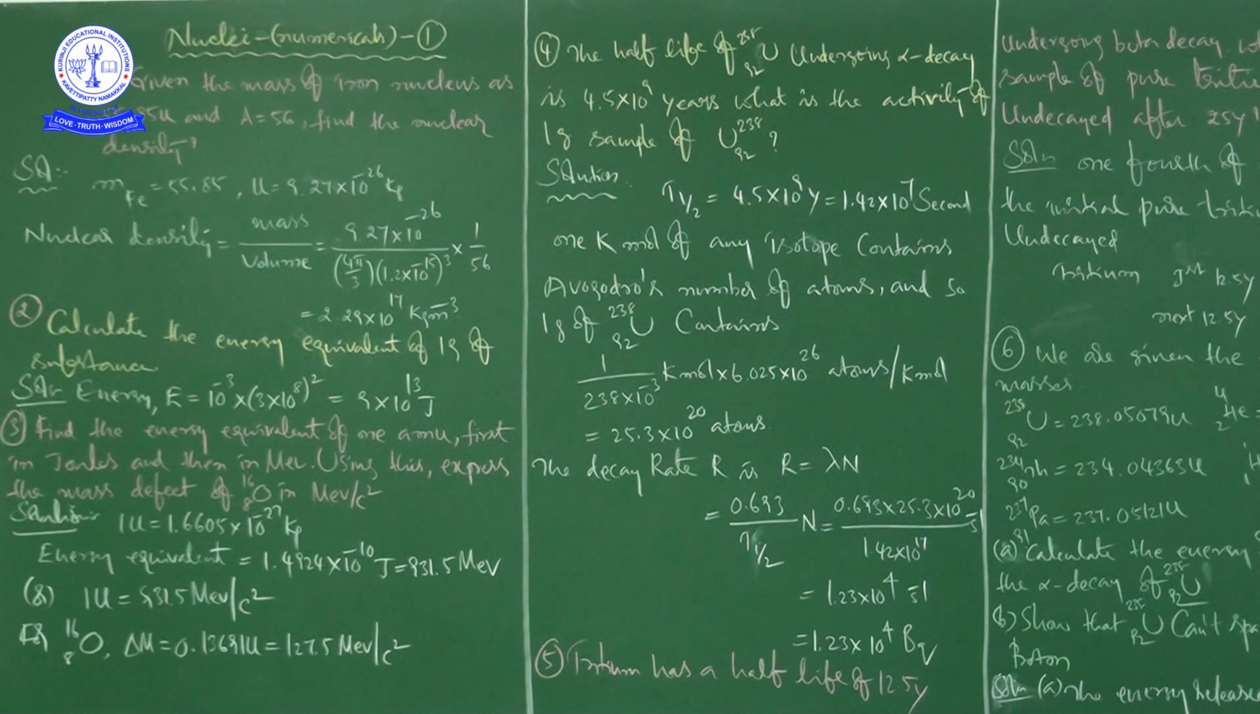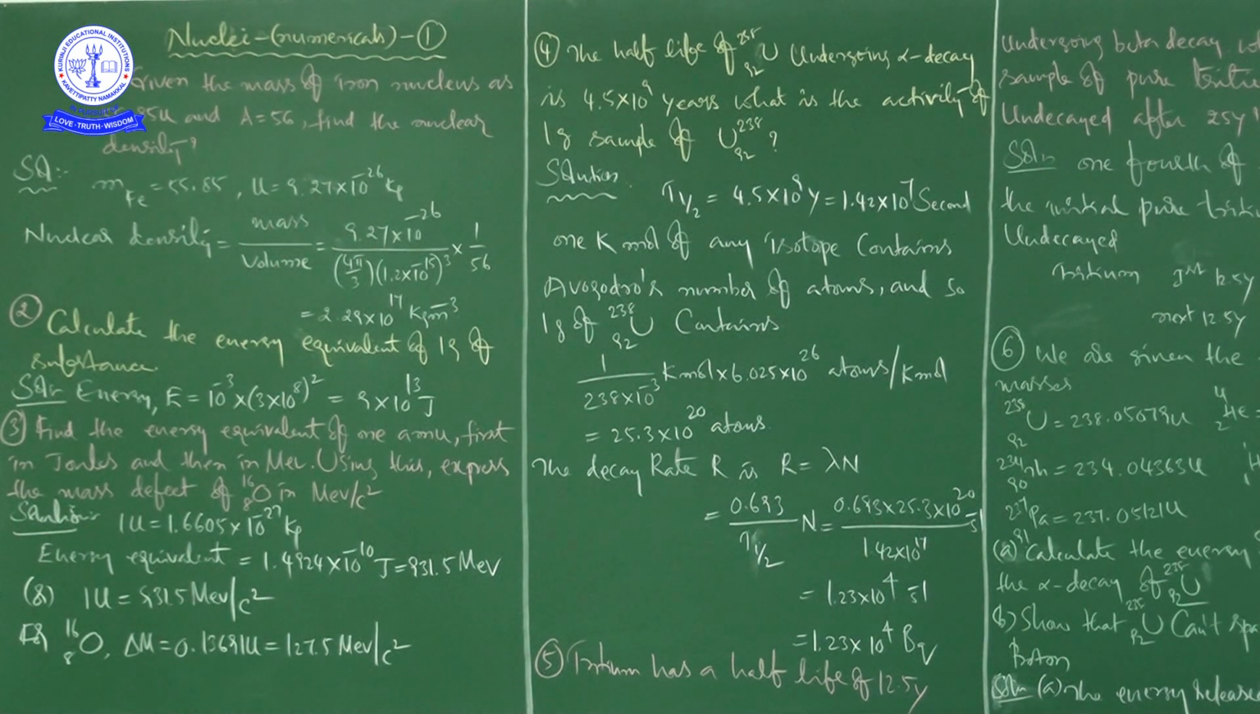So it will be 4 pi by 3 into 1.2 into 10 to the power of minus 15, whole cubed, into 1 by 56. Here 1 U is equal to 9.27 into 10 to the power of minus 26 kg, and this is 55.85 U according to the question. If you do this calculation, we will get 2.29 into 10 to the power of 17 kg per meter cubed.